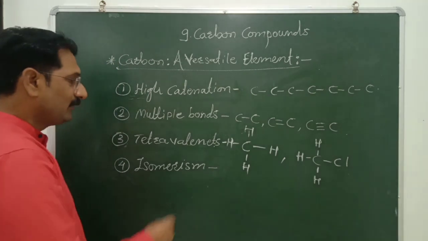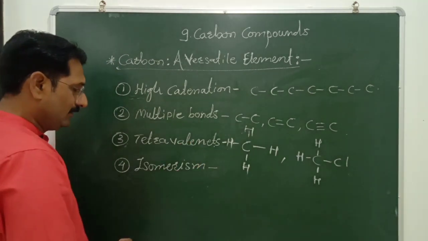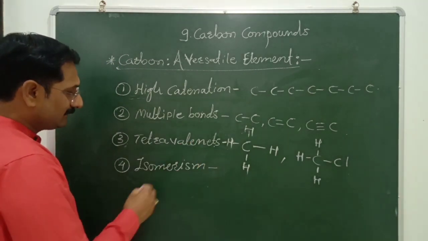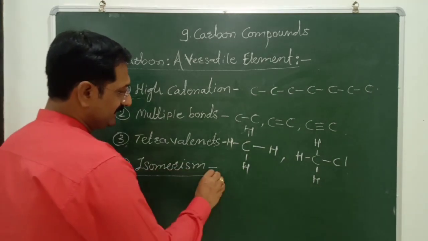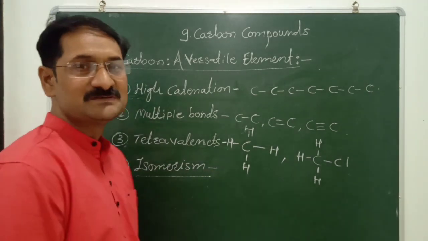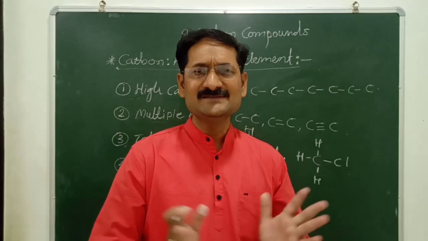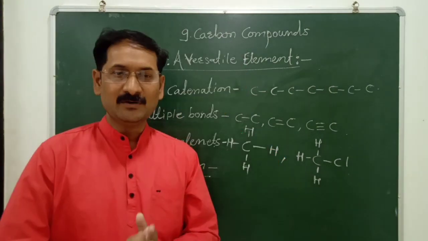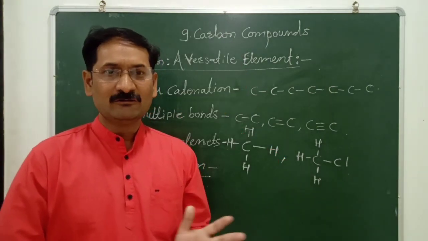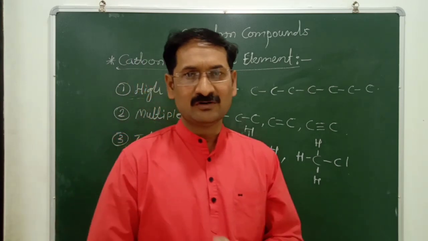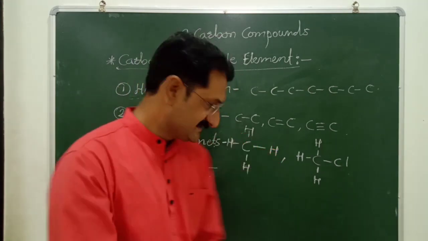Similarly, one of the important characteristics carbon has, that is the uniqueness of carbon, is isomerism. Carbon compounds show the property of isomerism. What is meant by isomerism? Compounds having the same molecular formula but different structural formulas are called isomers. For example,